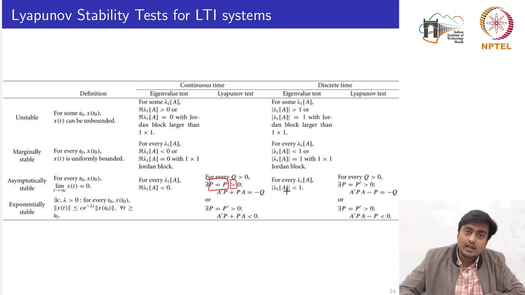For the discrete time case, all the eigenvalues of the matrix A should lie inside the unit circle. Here, for the given positive definite matrix Q, there again exists a matrix P which is symmetric and positive definite such that it satisfies this discrete time Lyapunov equation. The system is exponentially stable if there exists a symmetric positive definite matrix P such that it satisfies these linear matrix inequalities. Again, similarly for the discrete time case. So this table gives you the entire stability test specifically for the LTI systems, both the eigenvalue test and the Lyapunov test.